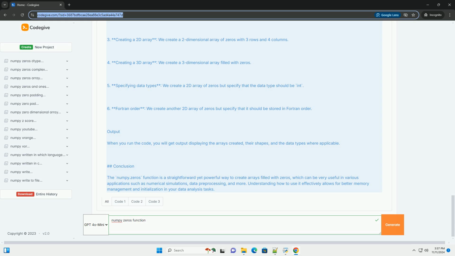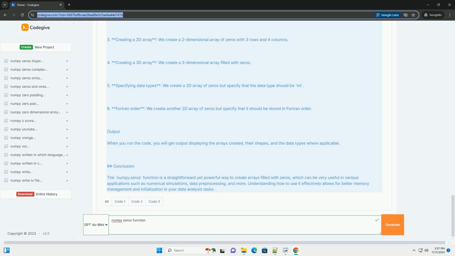5. Specifying data types. We create a 2D array of zeros but specify that the data type should be int. 6. Fortran order. We create another 2D array of zeros but specify that it should be stored in Fortran order. Output. When you run the code, you will get output displaying the arrays created, their shapes, and the data types where applicable.